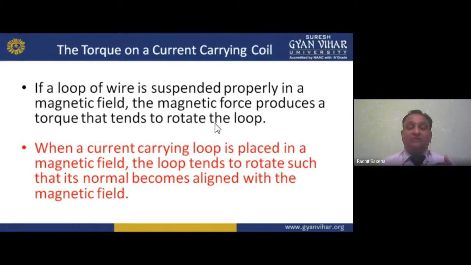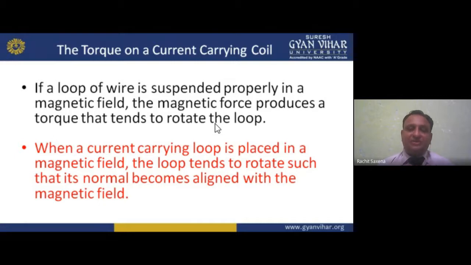So when a current carrying loop is placed in a magnetic field, the loop tends to rotate such that its normal becomes aligned with the magnetic field.